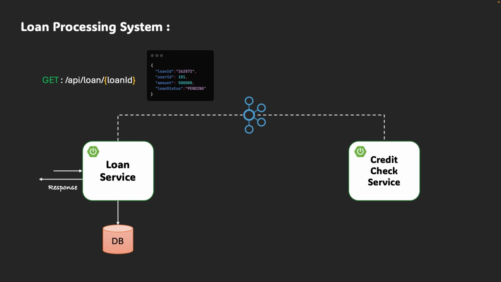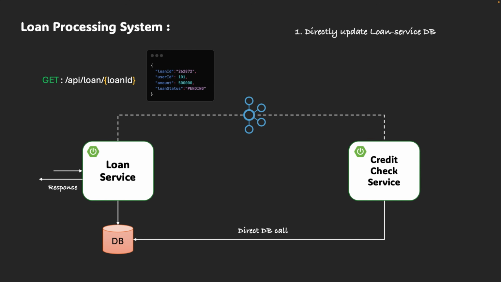How can the credit check service update the loan status so that loan service can accurately display it to the end user? Well, there are three practical solutions to this problem. Let's explore them one by one. So first approach, directly update loan service database. In credit check service, you can directly access the loan service database and update the loan status. This looks very simple, isn't it?